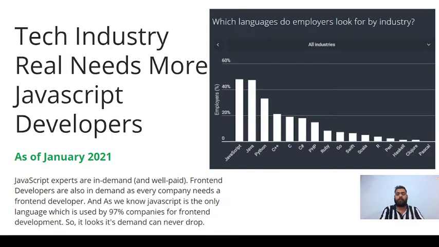If we talk about the tech industry, it really needs JavaScript. We heard that front end is going down, that front end could shut down, but it is not possible. Why? Because every application needs a front end, like a blockchain application or a data science application. Finally we want to show the data to the user, and that is only possible with JavaScript, to show it on the screen with the help of a browser or a system application.